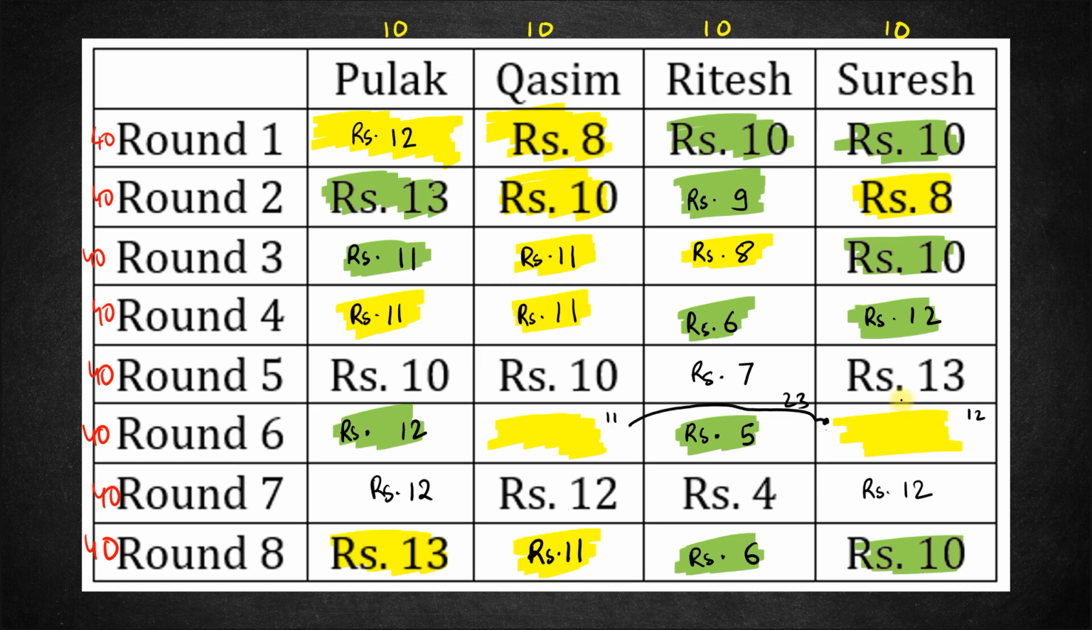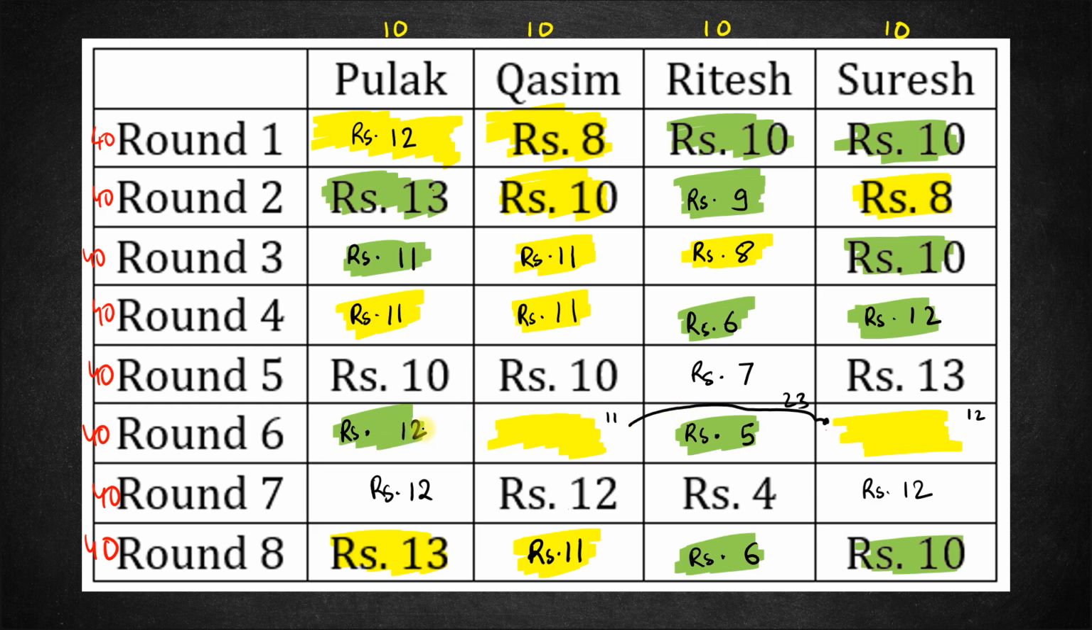Can we have that? Yes, that's perfectly possible. See, Pulak does not bet from round 6 to round 7. So we need one more person who does not bet. Ritesh definitely bets. In any case, Ritesh cannot bet again in the 7th round with Pulak. Same pair is not possible.